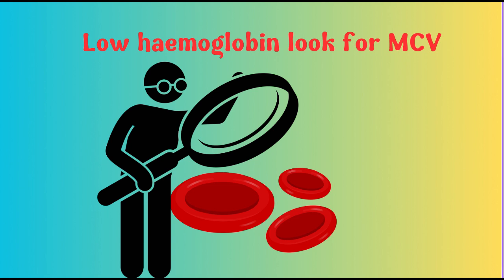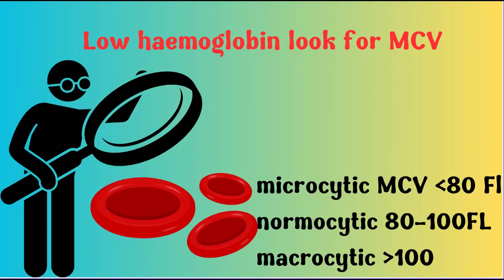So if hemoglobin is low and the other parameters are normal, that means anemia. So I will search for the cause of the anemia and look at the MCV. If MCV is less than 80, that means microcytic. From 80 to 100, that means normocytic. More than 100, that means macrocytic. If I found the MCV is lower than 80, that means microcytic, I will search for the cause. What are the most common causes here?